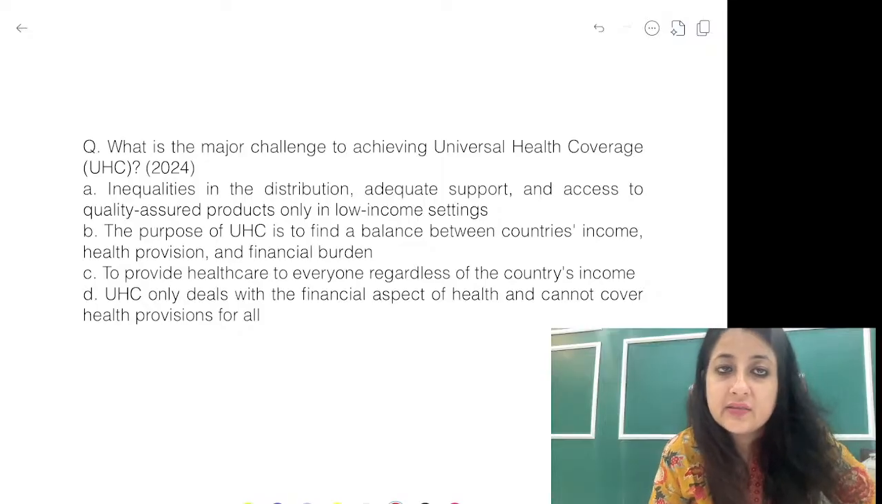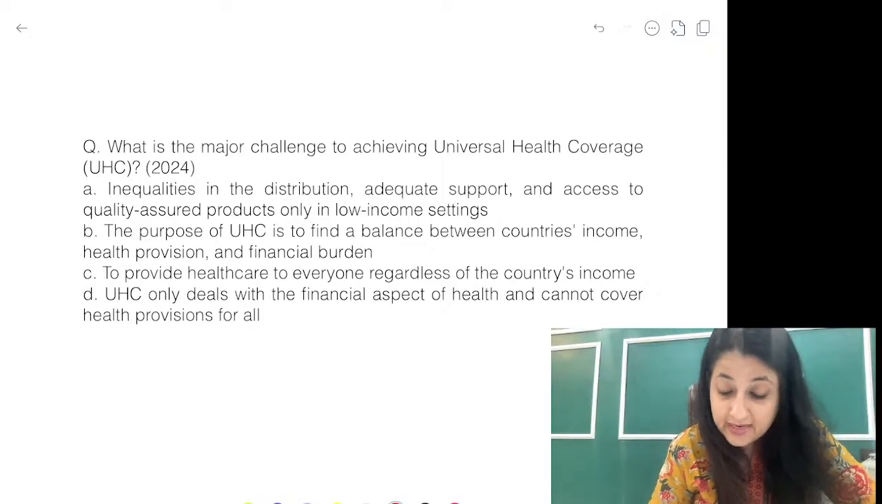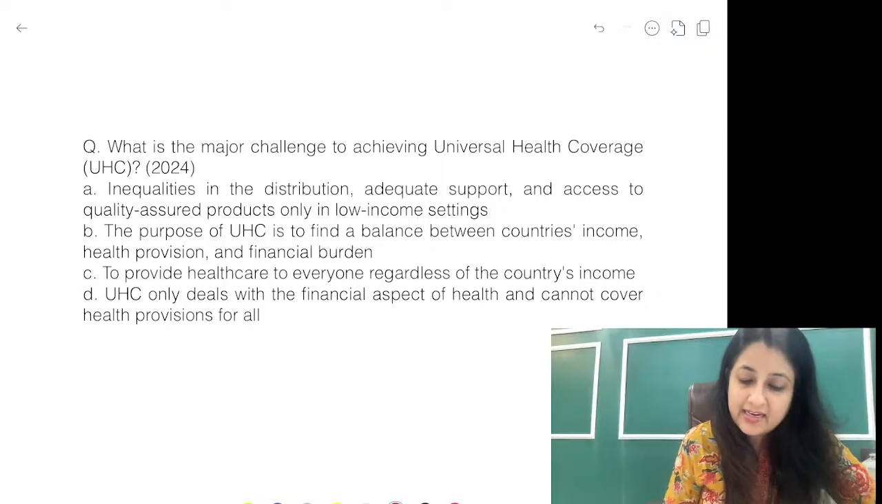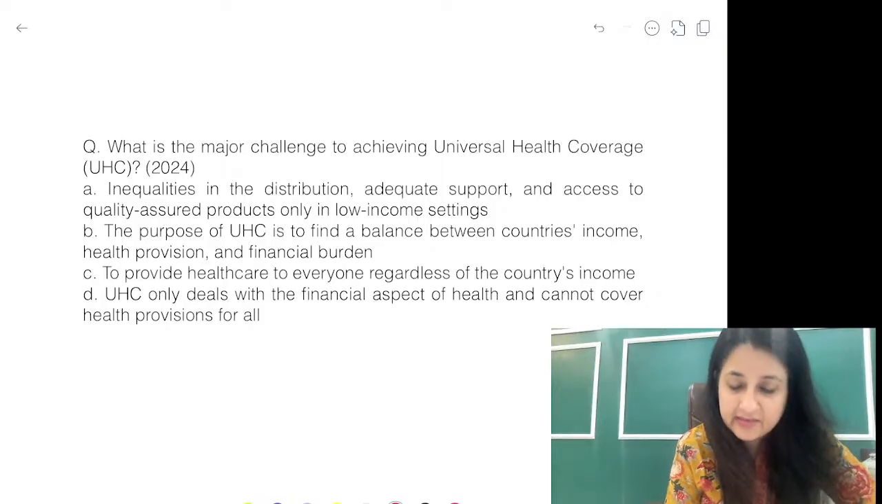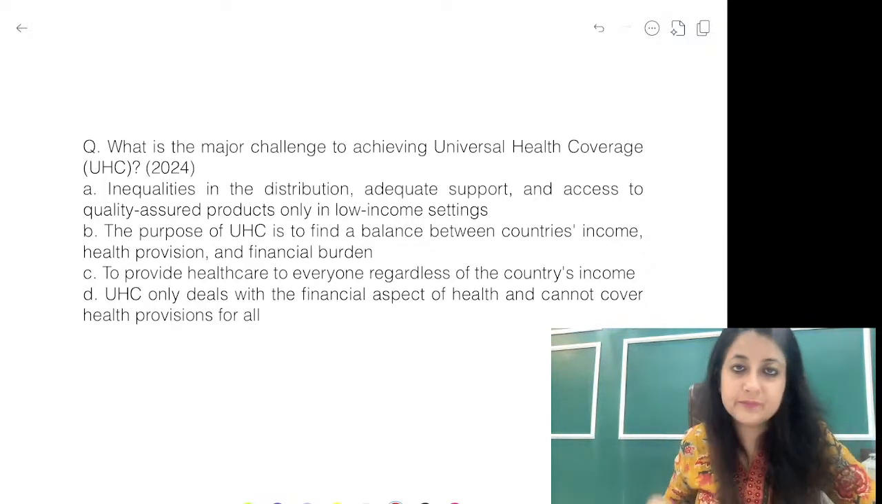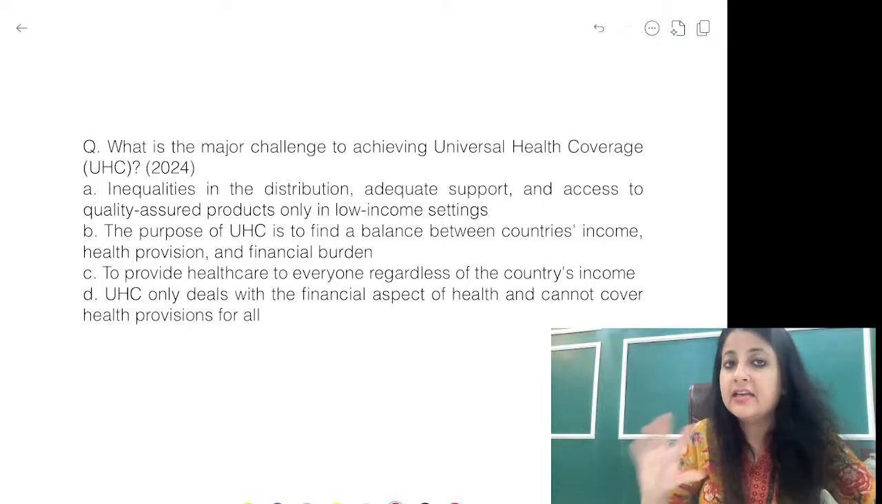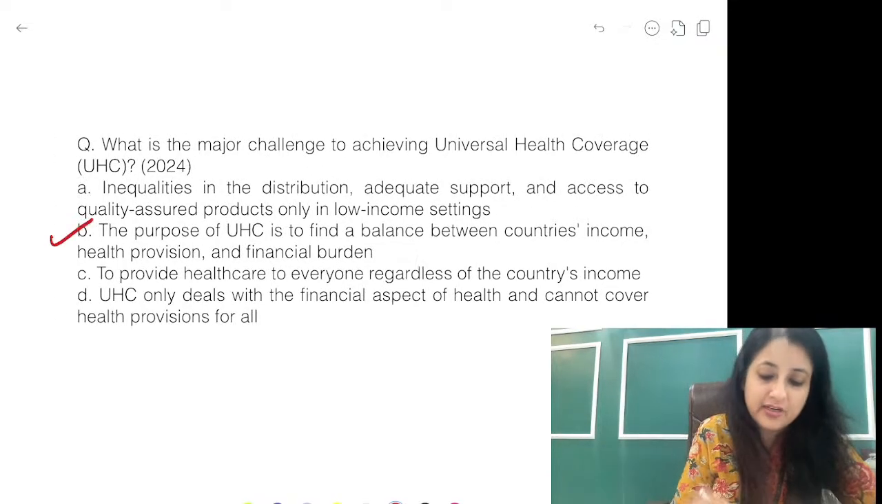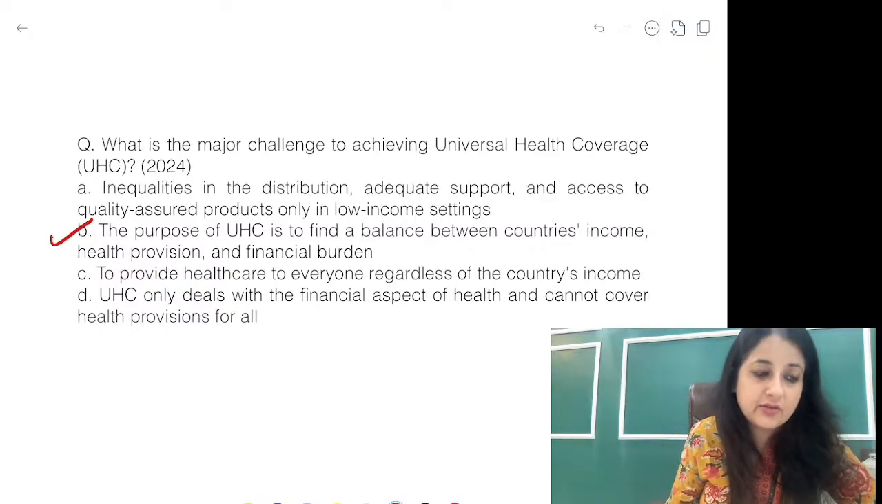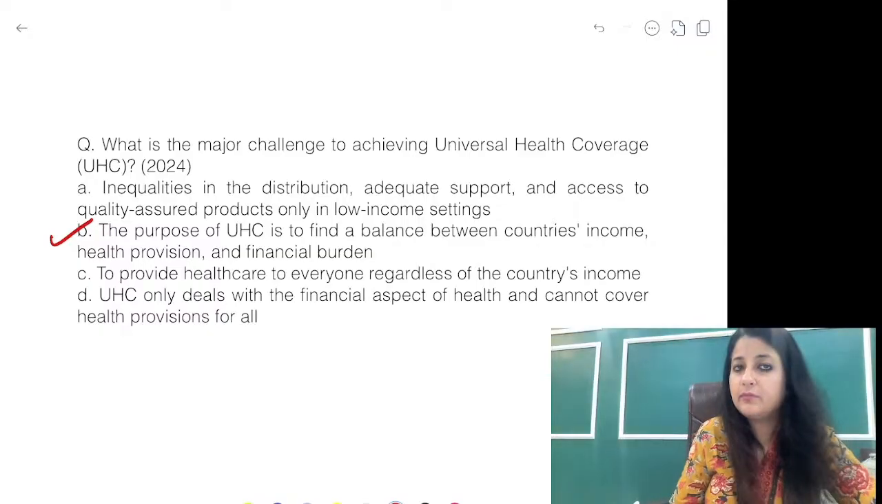ठीक है. What is the major challenge बोल रहा है? Okay, to provide healthcare to everyone regardless of the country's income. UHC only deals with financial aspect of healthcare and cannot cover health provisions for all. नहीं, देखो, UHC deals with financial aspects. It is covering the health. Challenge क्या है? सबसे important, balance ढूंढना country के income, health provision and financial burden पे, ठीक है. And to provide that balance, we need to find, guys, between country's income, health provision as well as financial burden.